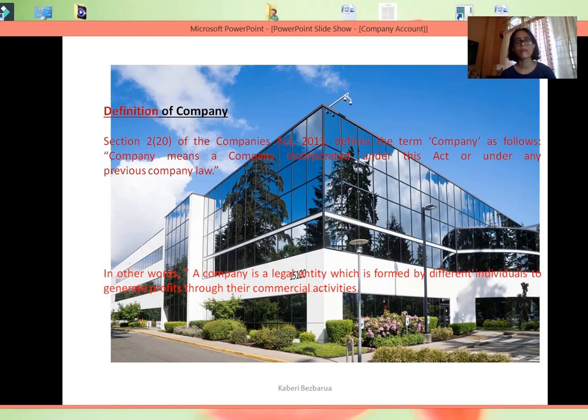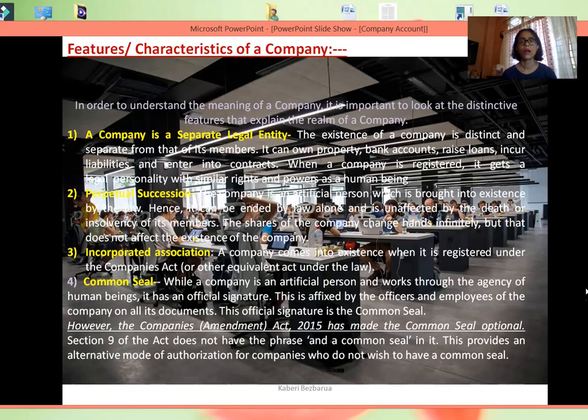As you all know, you have other forms of business also, sole proprietorship and partnership. So this is another form of doing business. But why it has come into existence is that in sole proprietorship and partnership, there was a problem to expand the business because of limited managerial capabilities and limited capital available. On the other hand, the liability of all the owners or partners was unlimited. To overcome such difficulties, we have the company form of business.